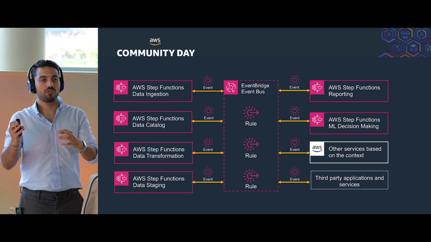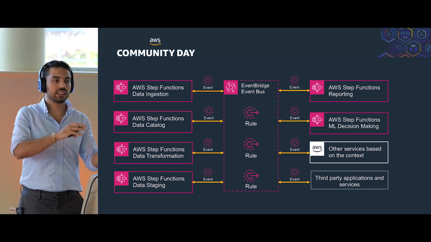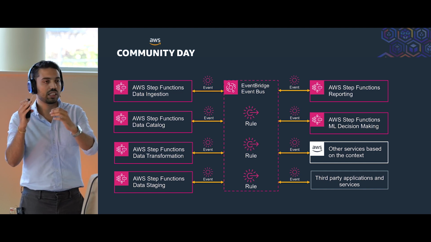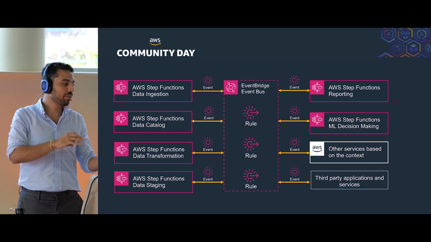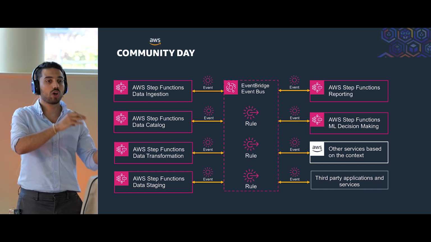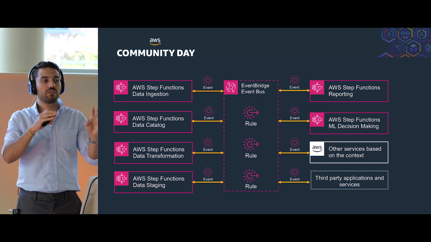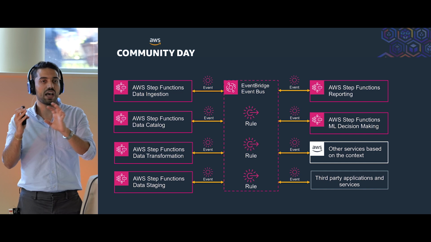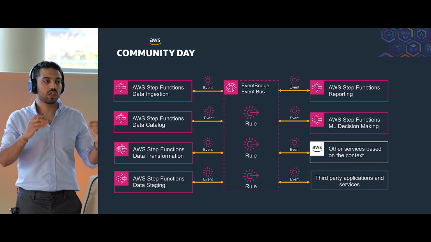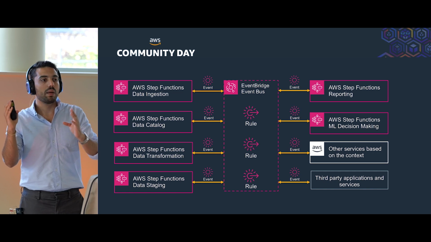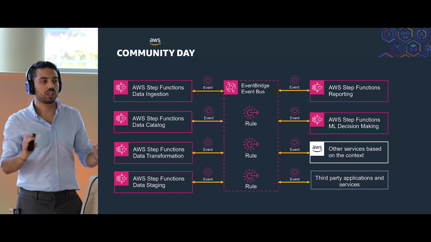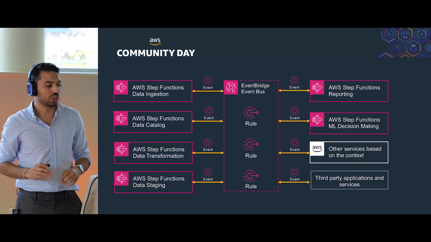Then in EventBridge, we have a rule, and in that rule we have a pattern that contains the source as ingestion job. Then we may have the data catalog step function as a target of that rule. So whenever a message comes with that pattern, having that rule, the next step function will run. By doing this, we are creating the flow, but we are making different parts of this architecture communicate through events with each other.